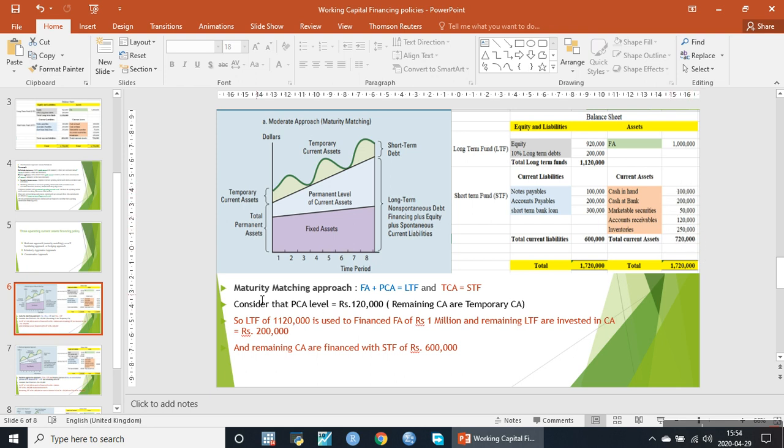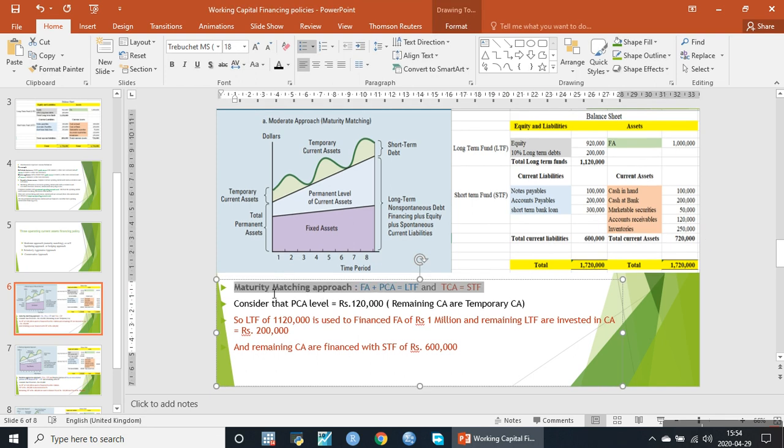So the maturity matching approach says that all of the fixed assets, 1,100,000, and the permanent level of the current assets, that is 120,000, are financed through the long-term funds, through the amount that is raised through equity and long-term debts, whereas the rest of the temporary current assets, in this case 600,000, are financed through current liabilities.